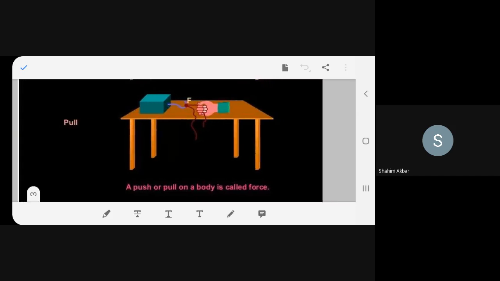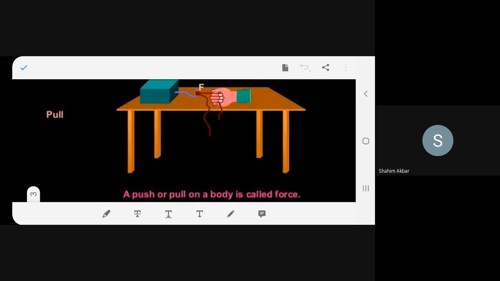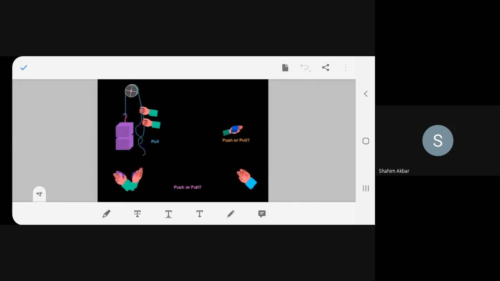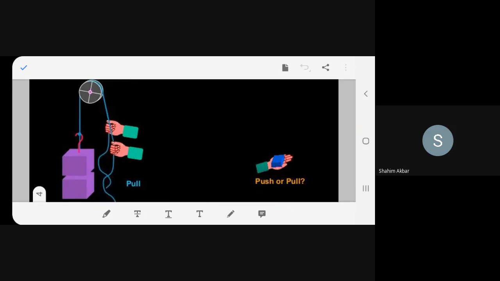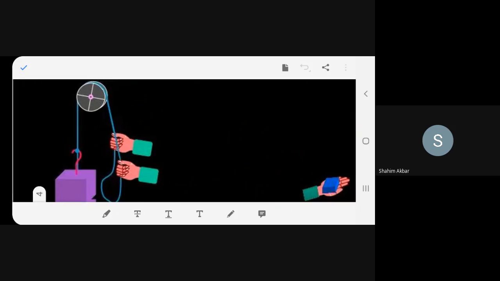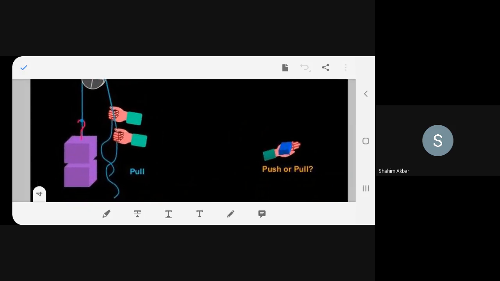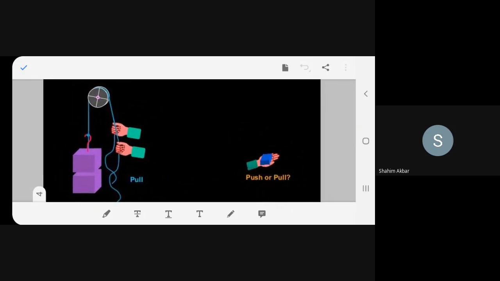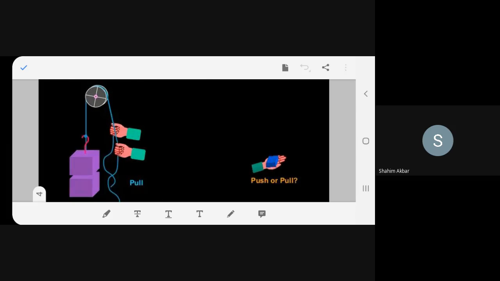So what is force? A push or pull on a body is called force. All these are external force. Remember that. What are we doing? Yes, can you tell me what are we doing here? It is a type of a pulley, right?